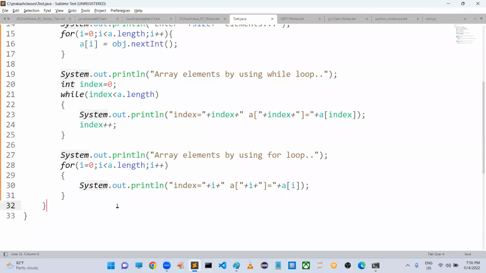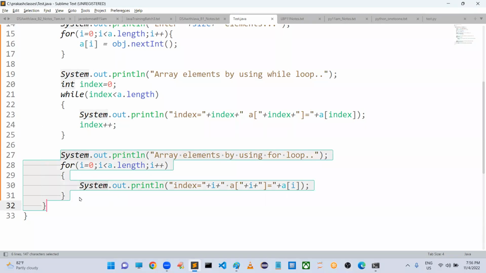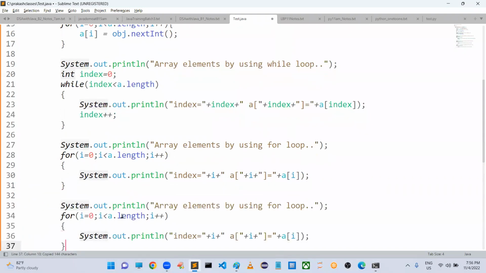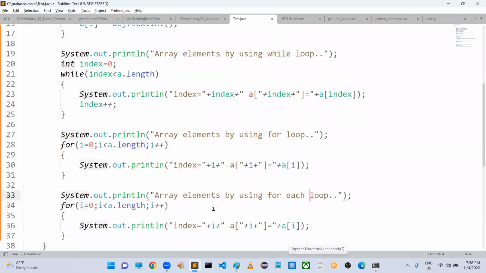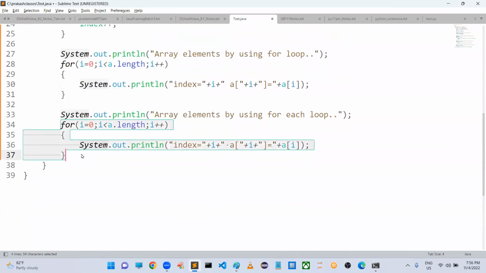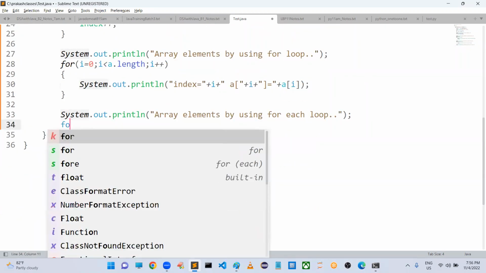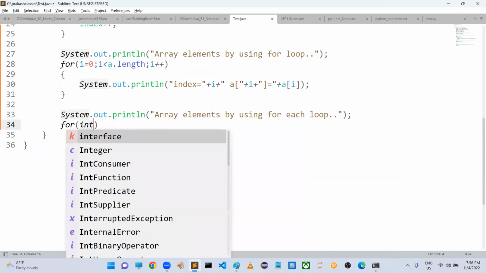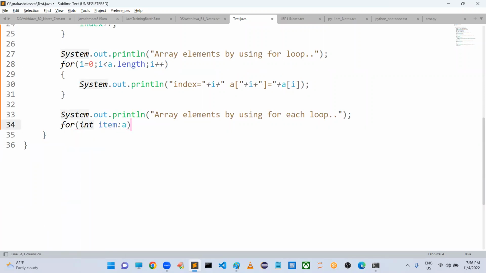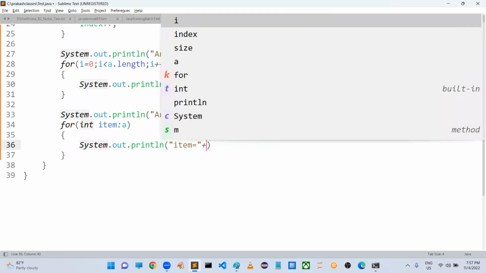Sir, one more loop is there, which is nothing but for each. If you don't want index related terminology, then you can go for each. Array elements by using for each loop. How is the for each loop going to work? This index nonsense won't be there. For each integer item present in the A, system.out.println of your item is equal to plus item.